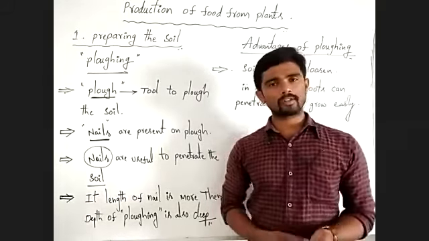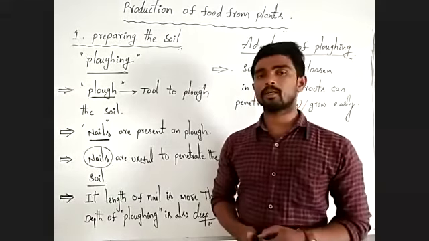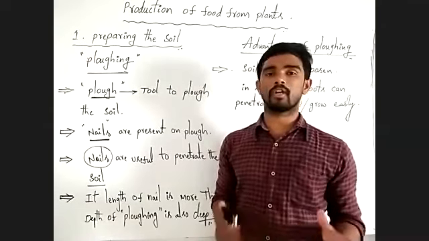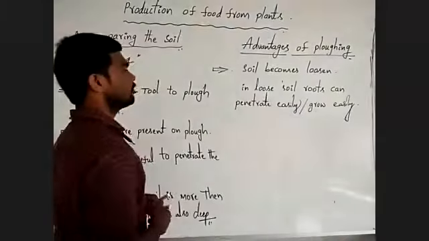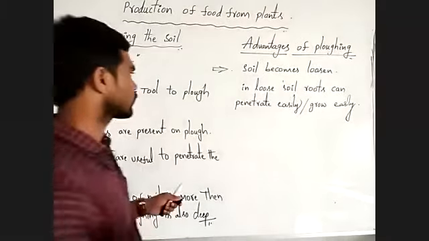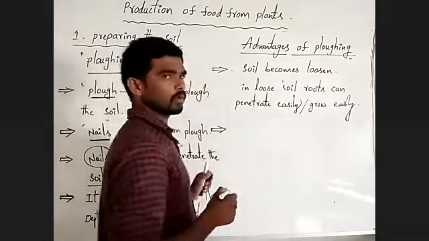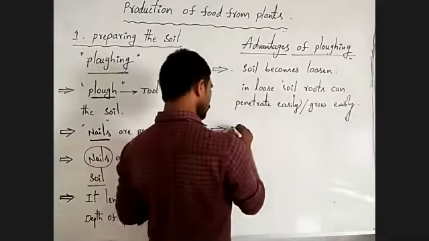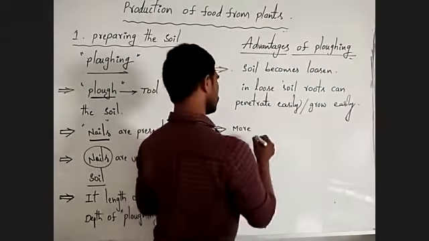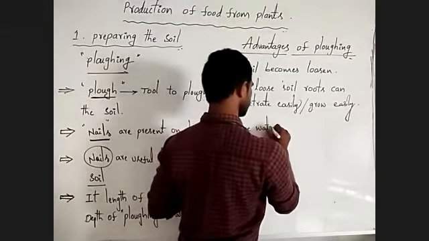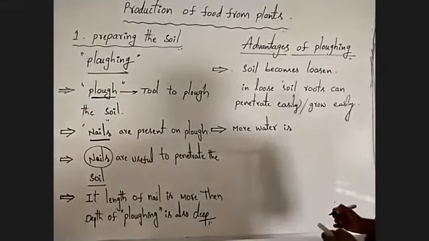When we plow the soil, roots of the plant can easily grow in that loosened soil. It's the main important advantage of the plowing process. Next, more water. Listen carefully here.